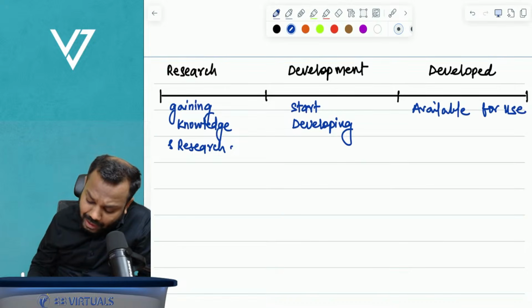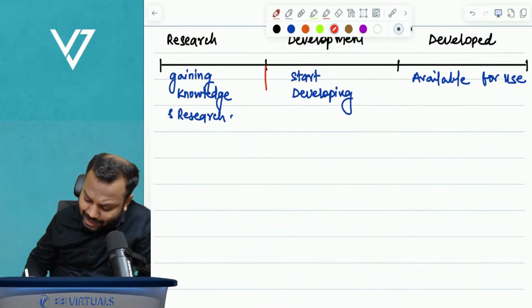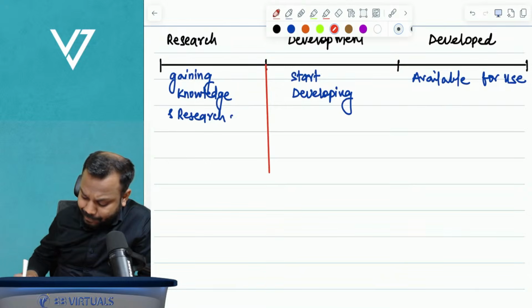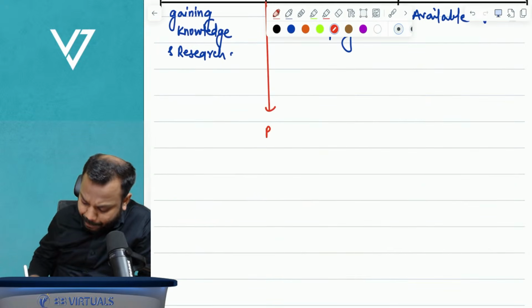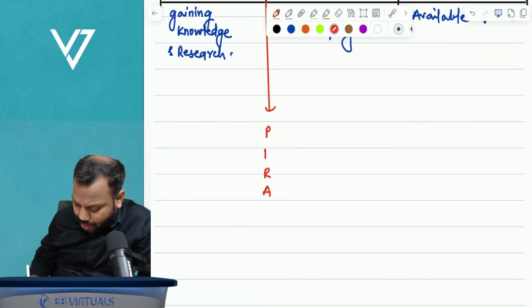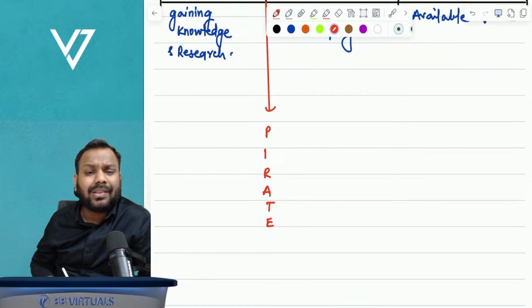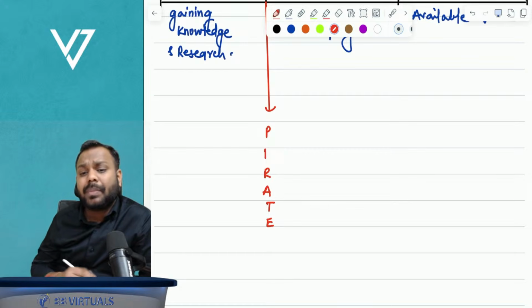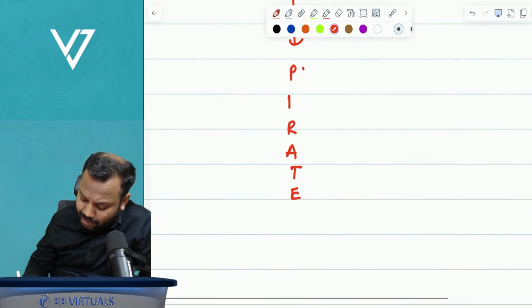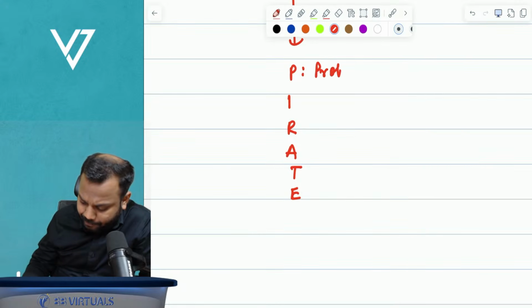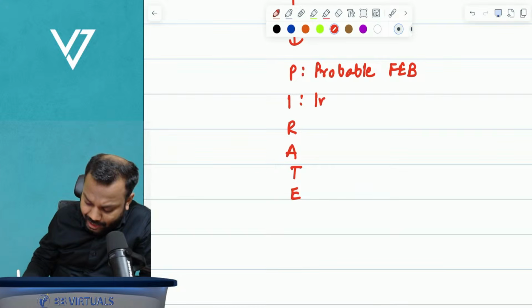Now, how will we evaluate whether the asset has reached the development phase? We have to see whether PIRATE is satisfied or not. What is the meaning of PIRATE? PIRATE basically means: probable future economic benefits will flow to the entity. There is an intention to complete.